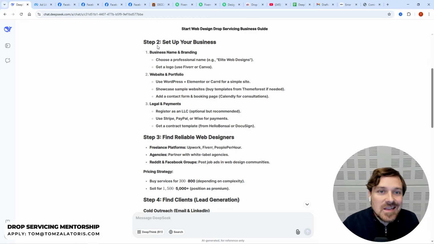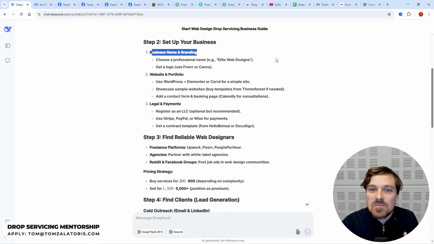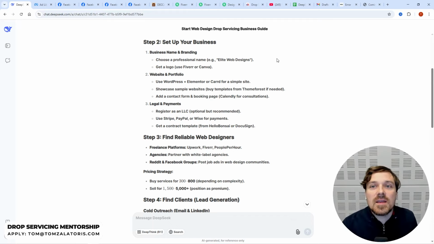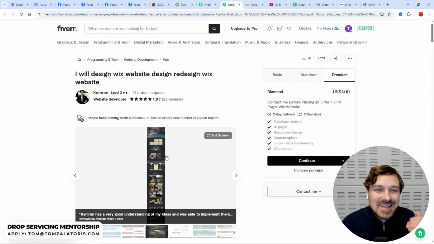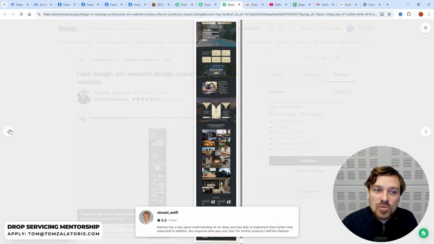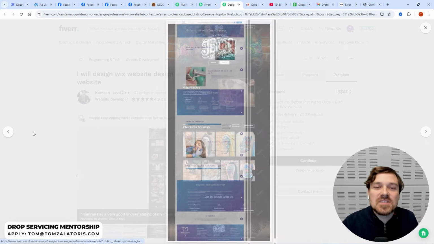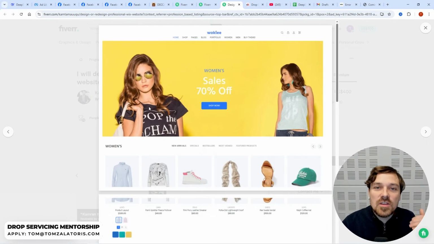So step 2, setting up your business. Business name and branding. You gotta come up with a name for your business. Typically, I'm gonna say that if you're starting a business just like that, you kind of need to create your own portfolio website, okay? Something that would show these kinds of work examples on your website.